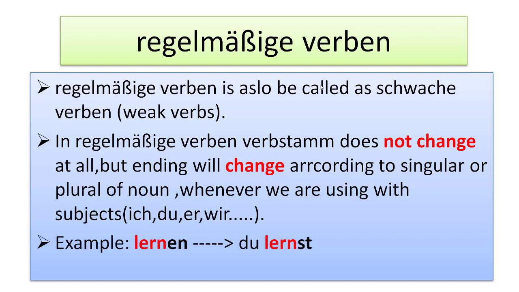Let's see one example. Lernen. Here, what is the stem verb? The stem verb will be lern, and the ending will be en. Whenever we are doing the conjugation with du, it will become lernst. So according to the definition, the stem verb will not change, but the ending will be changed according to the conjugation, like ich, du, wir, and so on. Let's move to the next slide, please.